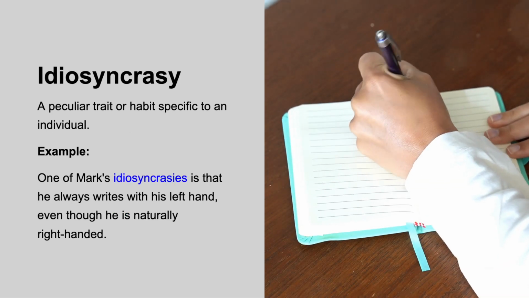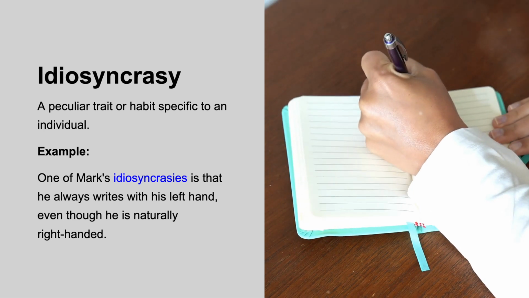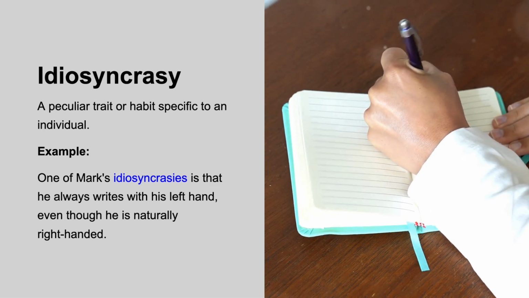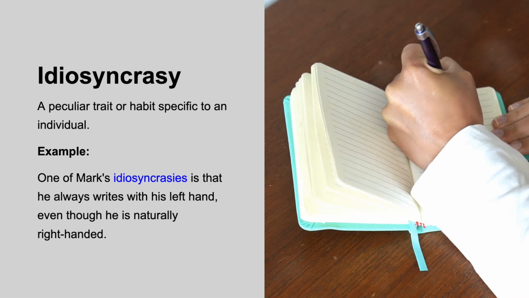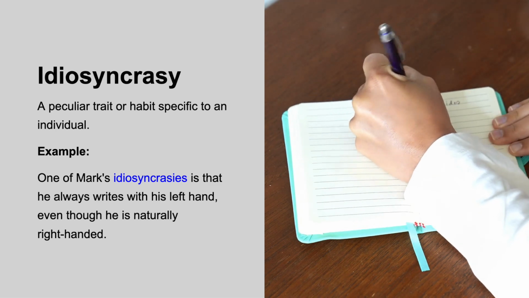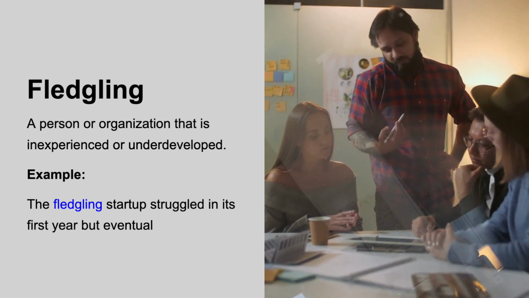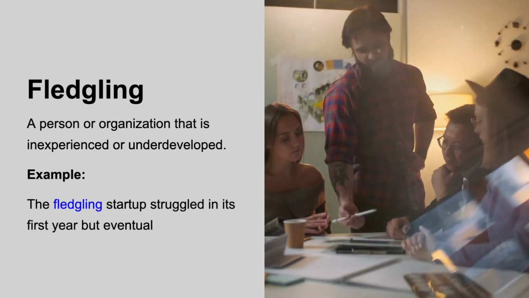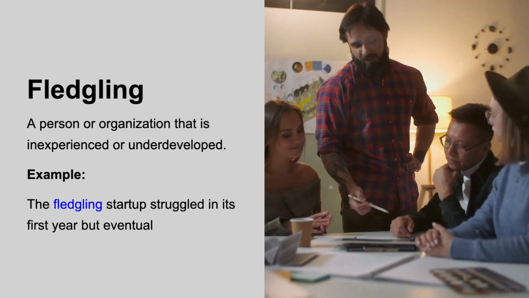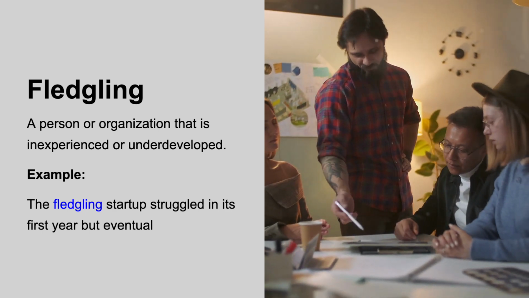Idiosyncrasy, a peculiar trait or habit specific to an individual. Example, one of Mark's idiosyncrasies is that he always writes with his left hand even though he is naturally right-handed. Fledgling. A person or organization that is inexperienced or underdeveloped. For example, the fledgling startup struggled in its first year but eventually found its footing.